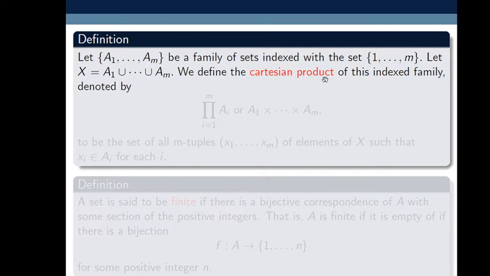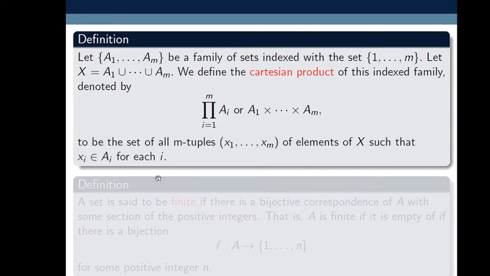We define the Cartesian product of this indexed family, denoted by product i varies from 1 to m of Ai. That is, if we expand, this gives A1 times A2 times up to and so on Am. So this is a Cartesian product, and this product is the set of all m-tuples x1, x2, up to xm of elements of X such that xi belongs to Ai.